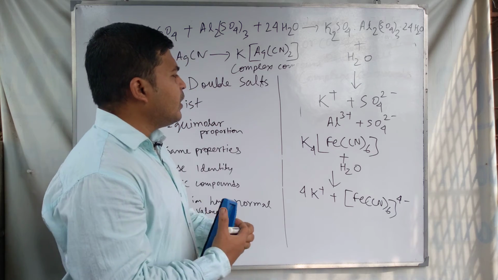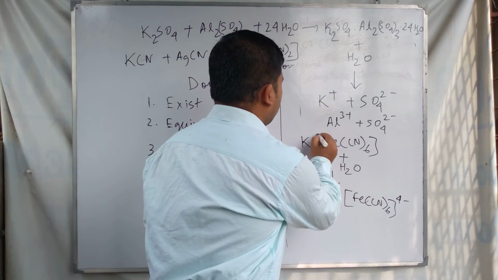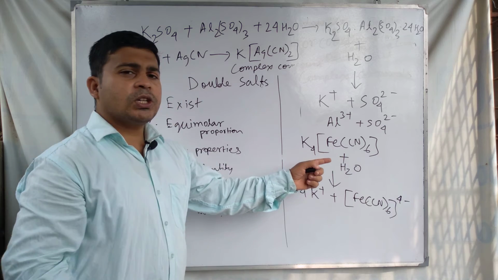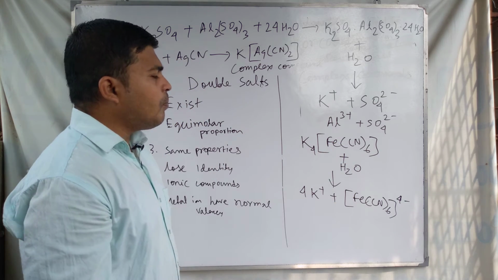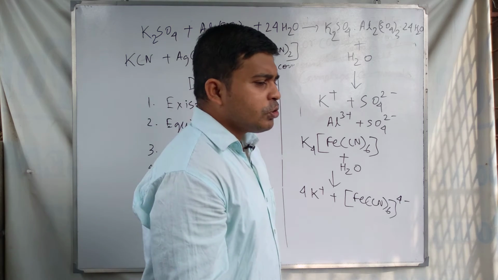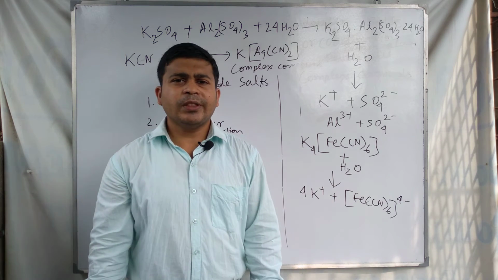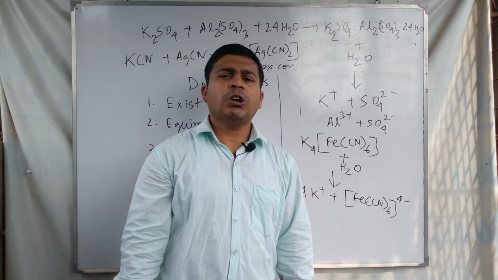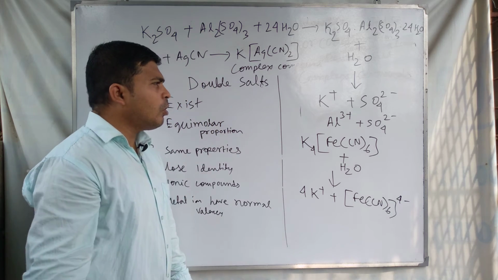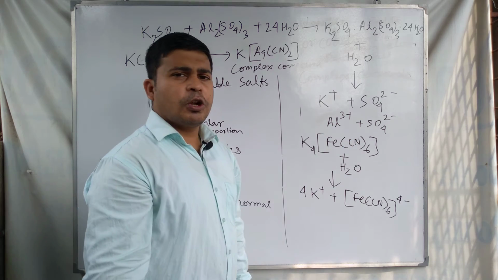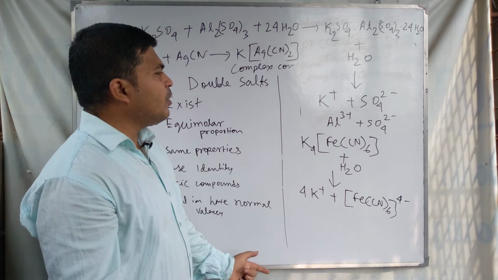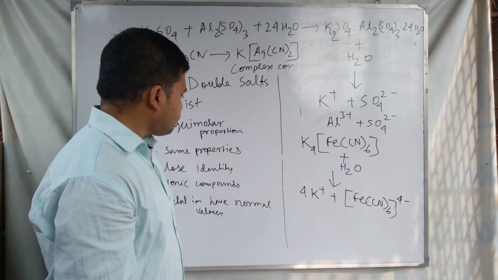This is the complex part, and the complex part does not ionize or dissociate. So complex compound does not lose its identity in the aqueous solution, but double salt loses its identity in the aqueous solution and breaks down into its component ions.